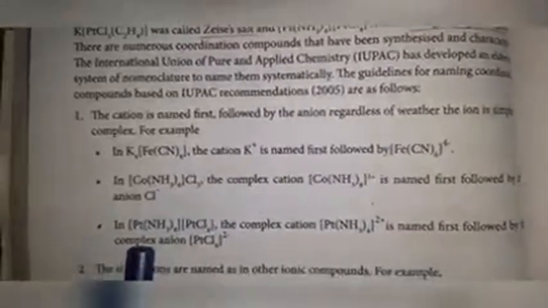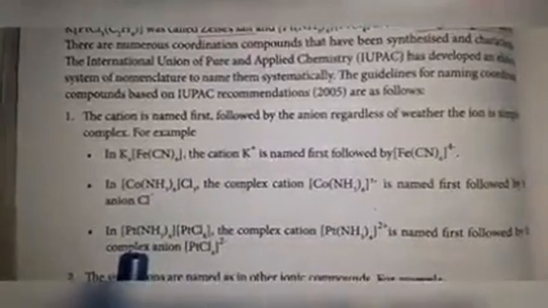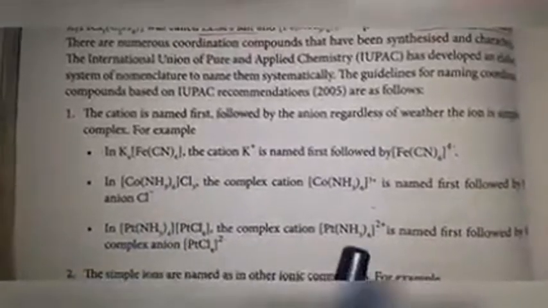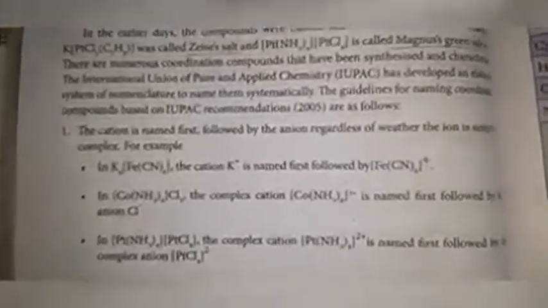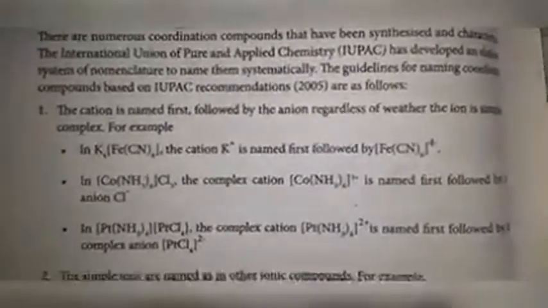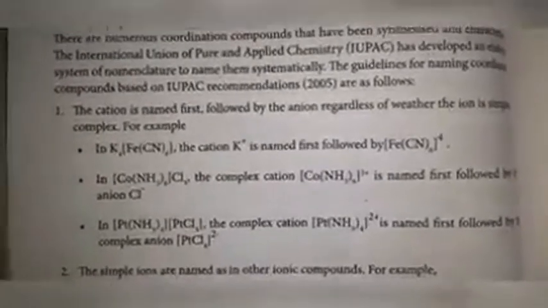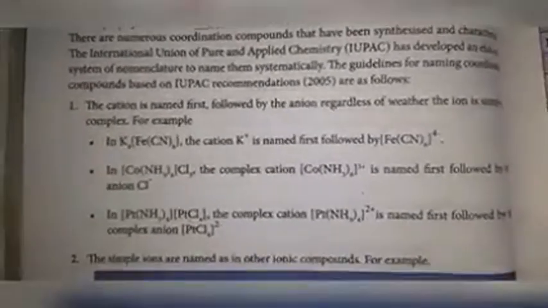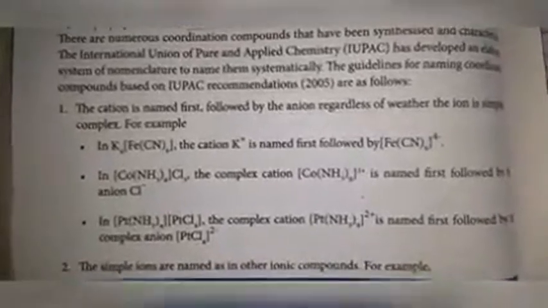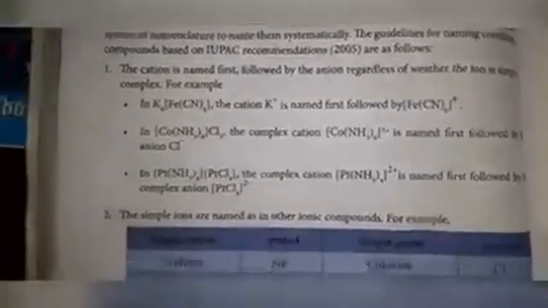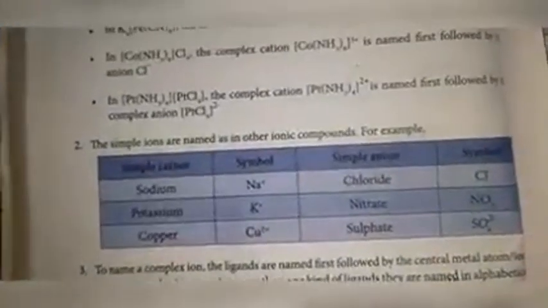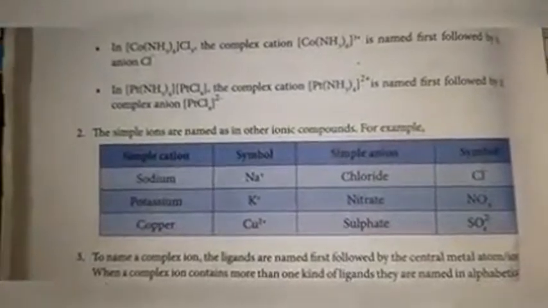And the third example, [Pt(NH3)4][PtCl4]. If this compound is ionized, we get [Pt(NH3)4]2+ and [PtCl4]2-. Here both are complex. Here also we have to give importance to the cation first and then the anion. From these three examples, we can understand that first we have to give preference to the cation and then the anion, whether the anion is simple or complex. That is no issue. And second point, the simple anions are formed as other ionic compounds.